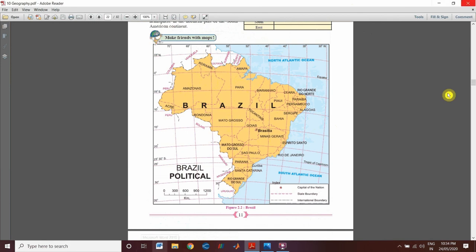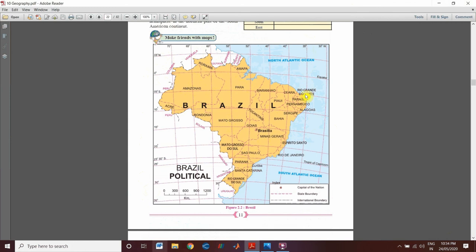Here you can see 5 degree. Now here this is 0 degree, which means the equator. Up above, that is 5 degree 15 minutes north to 33 degree 45 minutes south latitude. This is the latitudinal extent of Brazil. Now we will see the longitudinal extent of Brazil.